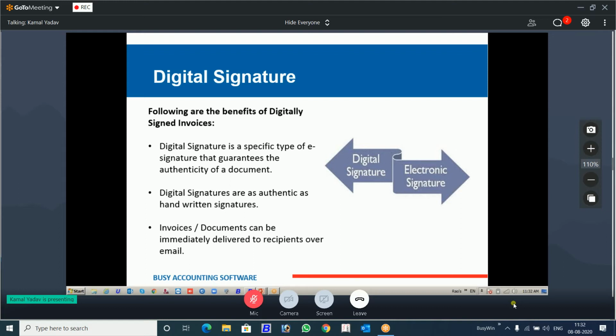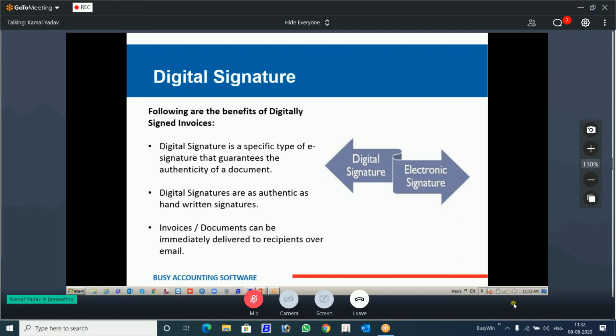Suppose, take an example, you are sitting in Chennai and you are billing some of your customers in Madurai, and he asks you, I need a signed document. What will you do? You will take the printout, you will sign it, you will courier the original document.